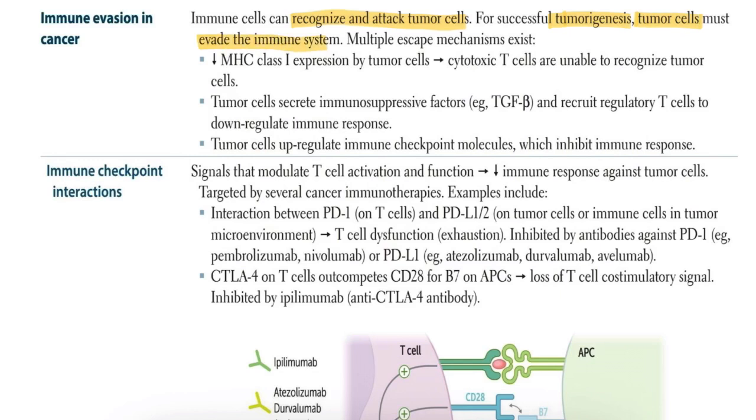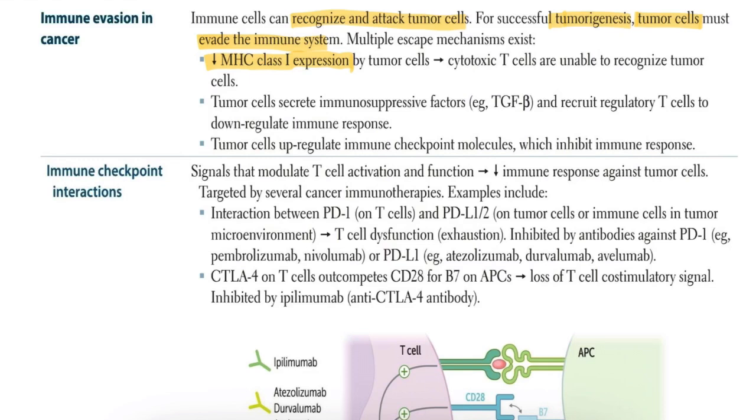Multiple escape mechanisms exist. First, we can see how tumor cells avoid recognition and attack. The first is decreased MHC class 1 expression. Here the tumors stop expressing MHC1, so the cytotoxic T cells can't recognize them. Next, immunosuppressive factors.